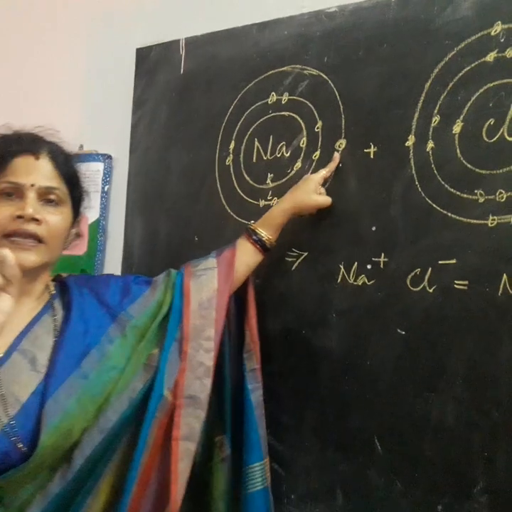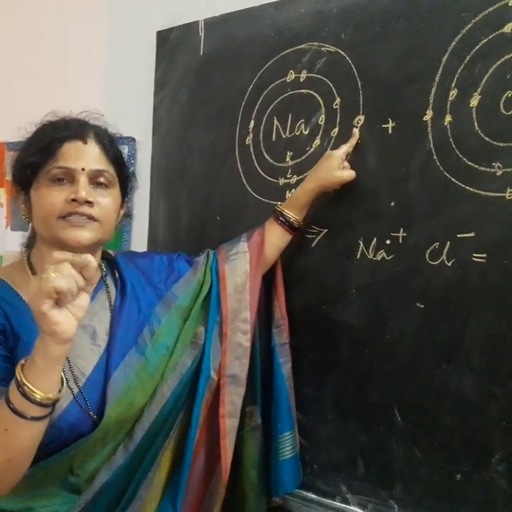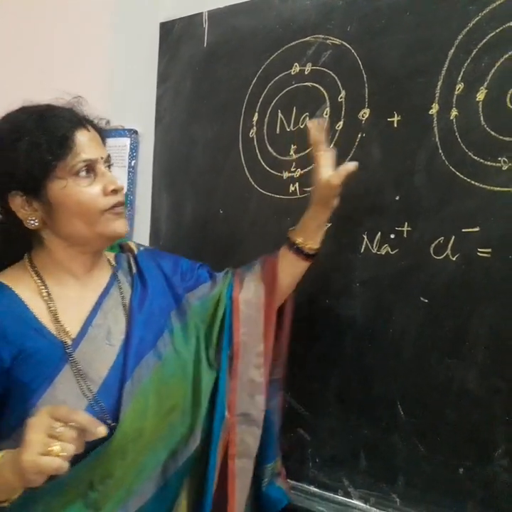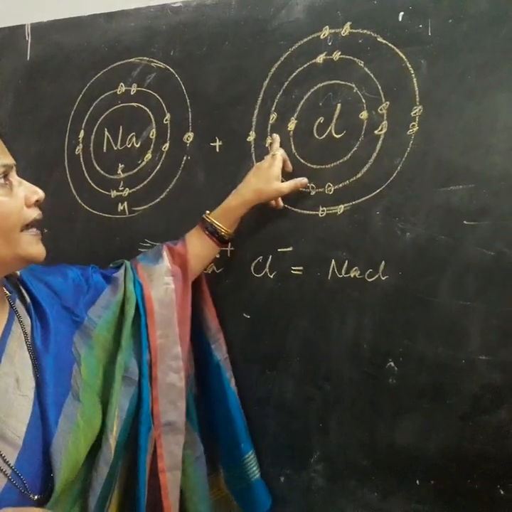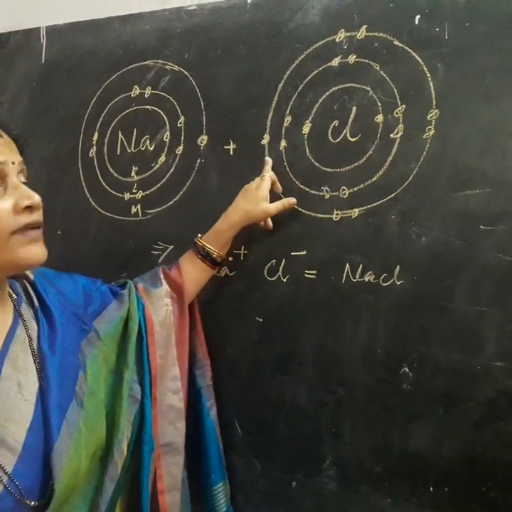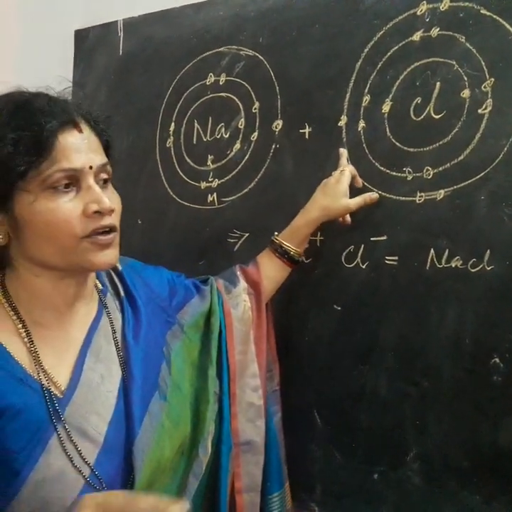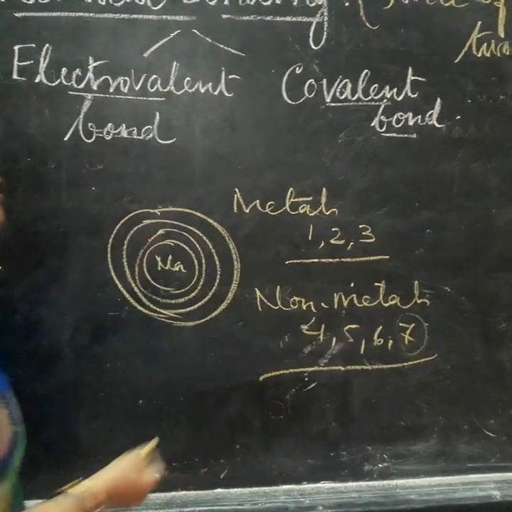Such elements we call metals. In the same way, chlorine has 2 electrons in the K shell, 8 in the L shell, 7 in the M shell. That means the valence shell has 7 electrons. Those which have 7 electrons are non-metals.